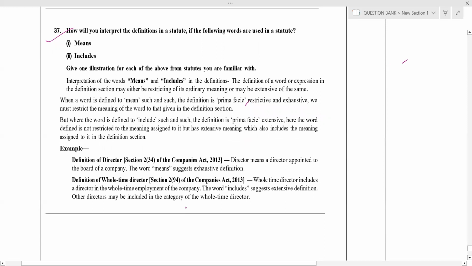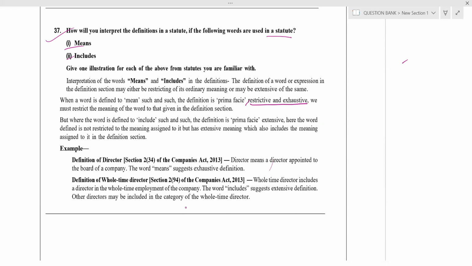The following words are used in statute: means, includes. Simple mark. Means only that. Nothing comes in addition. So, means is a restrictive or exhaustive definition. Only that particular thing, nothing other than that.